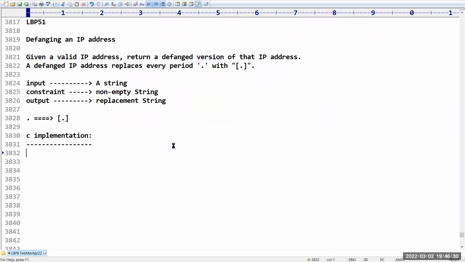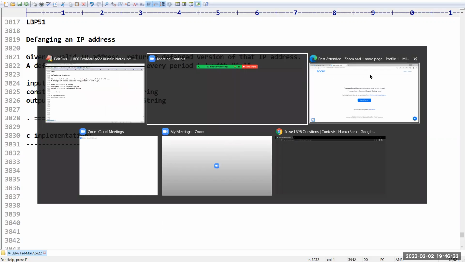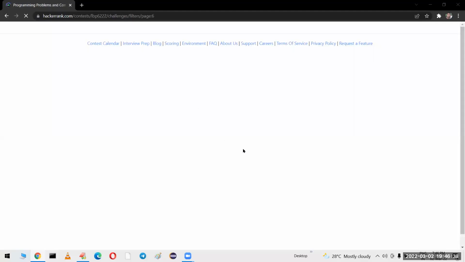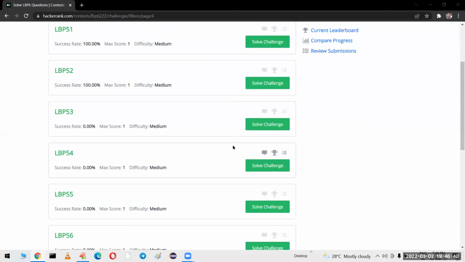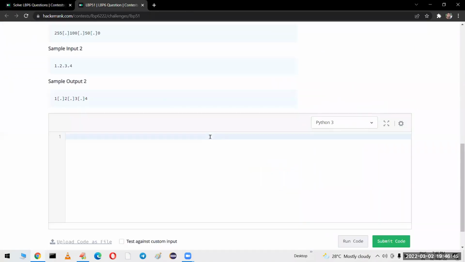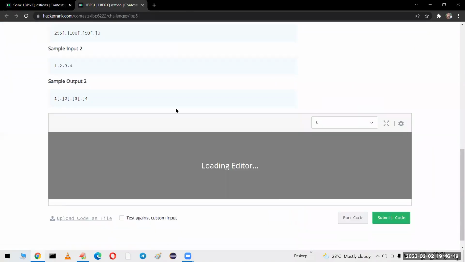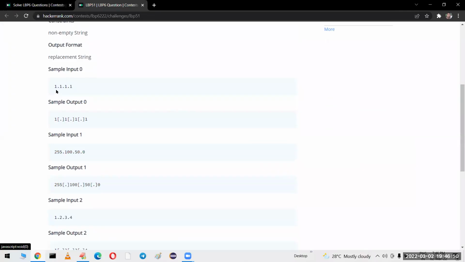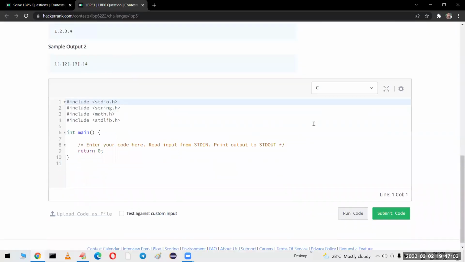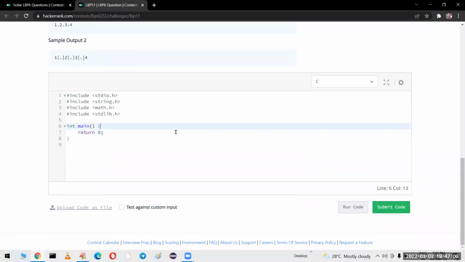Let me go with the direct C language implementation. I don't want to go into a detailed explanation, just at the top level I am going to solve the problem. Let us see how we can do this. LBP number 51. Observe carefully: 1.1.1.1 is there. This dot is replaced with this symbol, and here also this dot is replaced with this symbol. Like this we have to replace. Beyond that nothing is there.